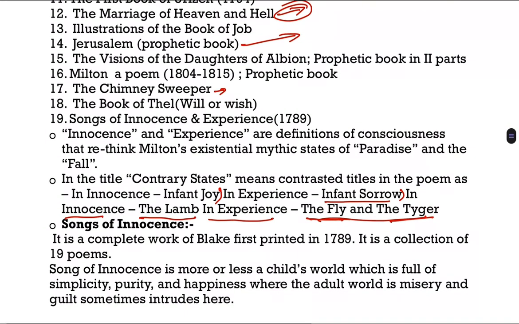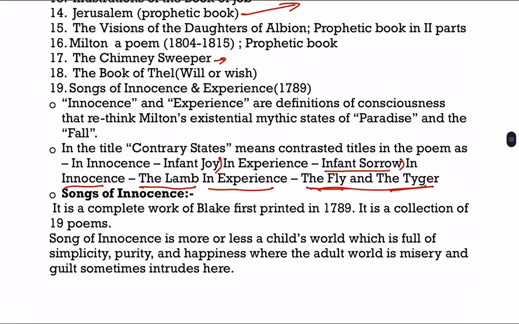Now, if you see Songs of Innocence, we know that it's a complete work of Blake, which was published in 1789. In that collection, there are a total of 19 poems. Okay, the question asks, how many poems are there in Songs of Innocence? There are a total of 19 poems. And what does it actually show in that particular collection? Songs of Innocence lays bare a child's world which is full of simplicity, purity, happiness.